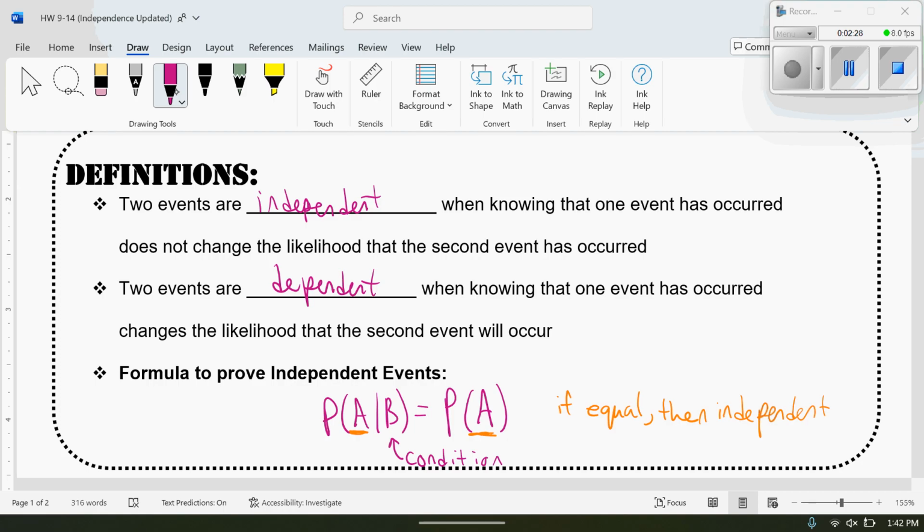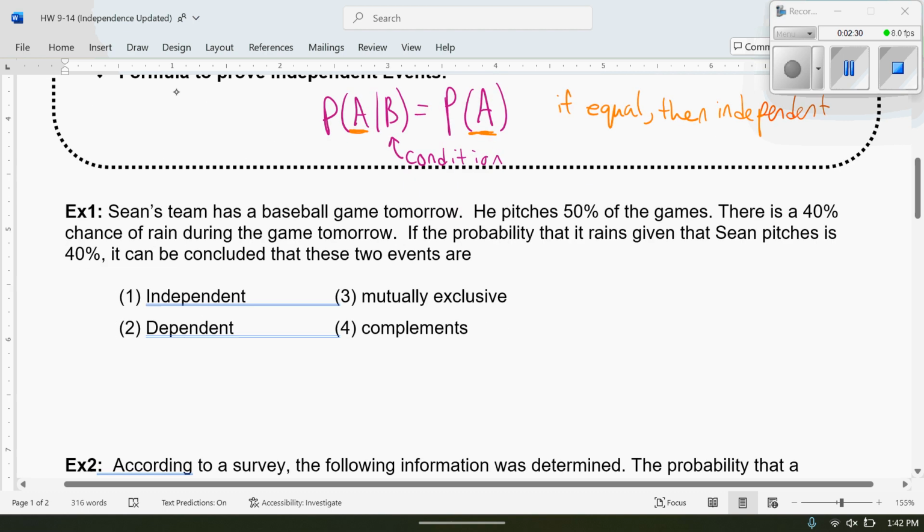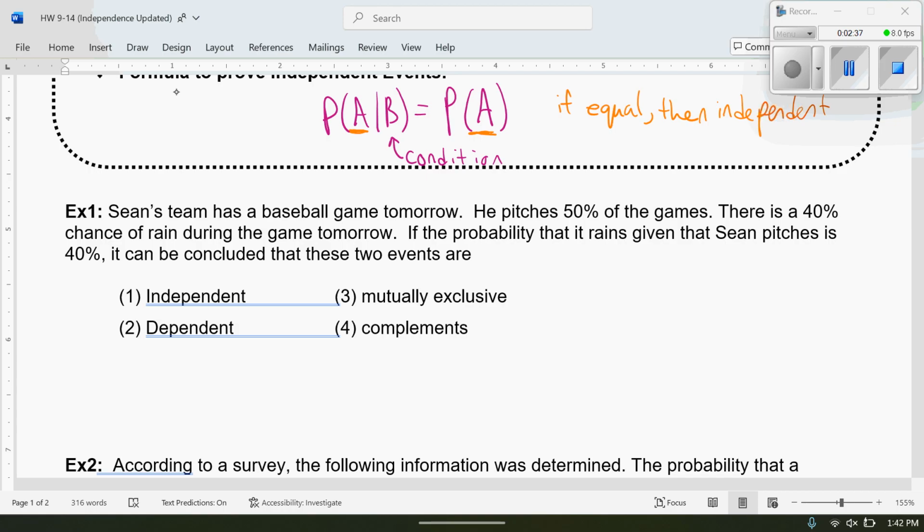And we have this a lot in word problems. So let's look at the first one. As we read it, we're going to write out what we have. Sean's team has a baseball game tomorrow. He pitches 50% of the game. So the probability of pitching is 0.5. There is a 40% chance of rain during the game tomorrow. The probability of rain equals 0.4.